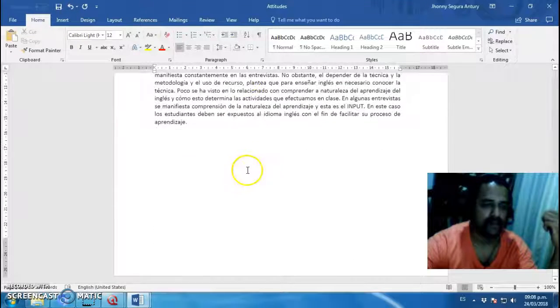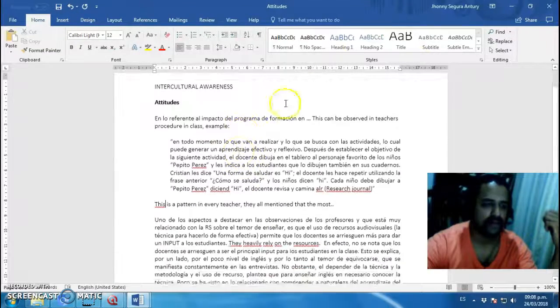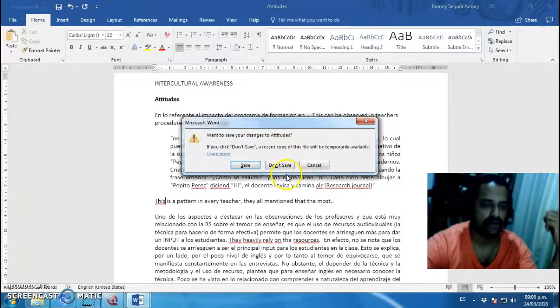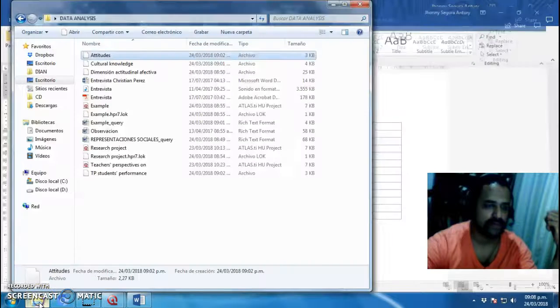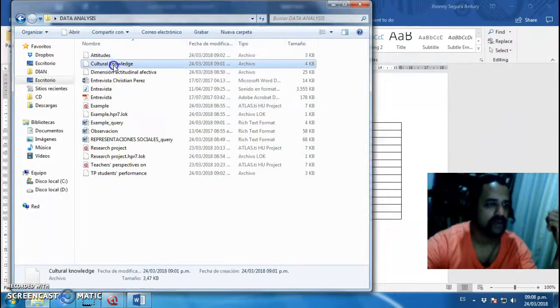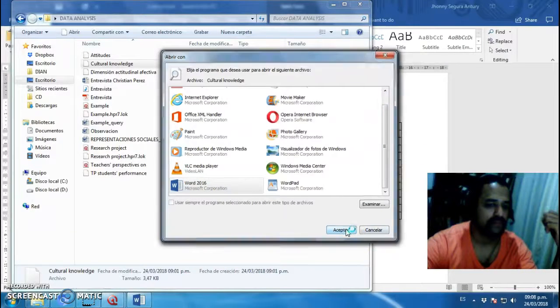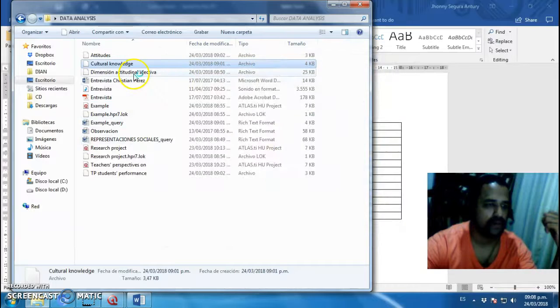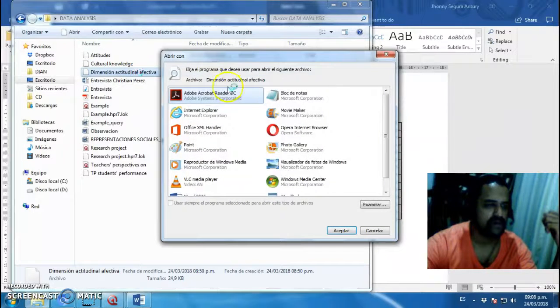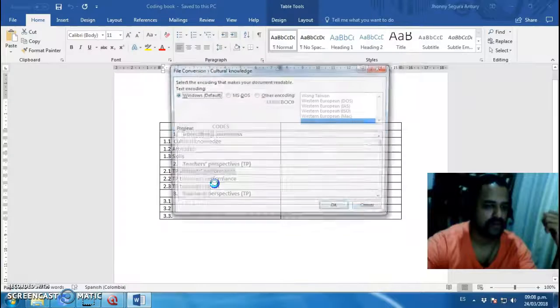Let's see. And this one doesn't have the audio, so I close, don't save. Let's look at the other files, because there's one that must have the audio. I want to open this too. So I don't remember which.